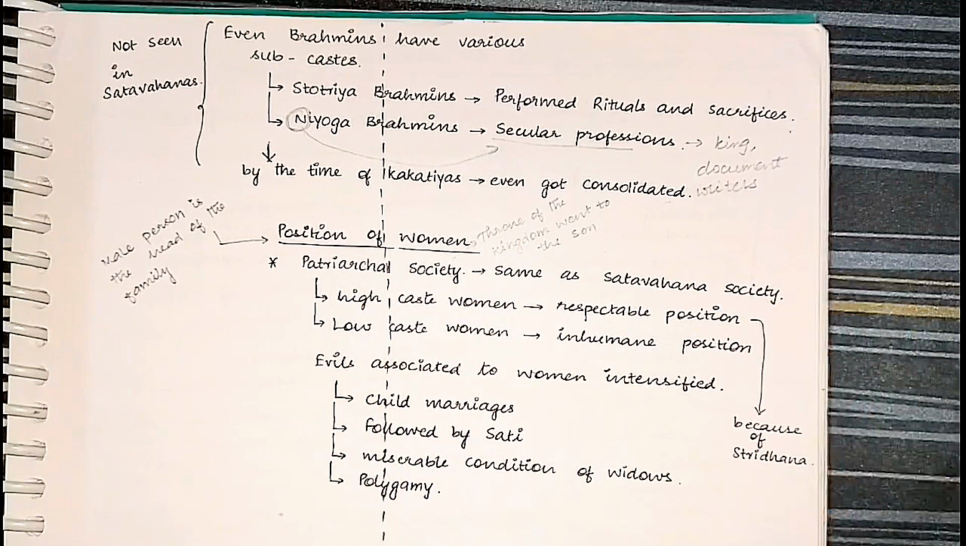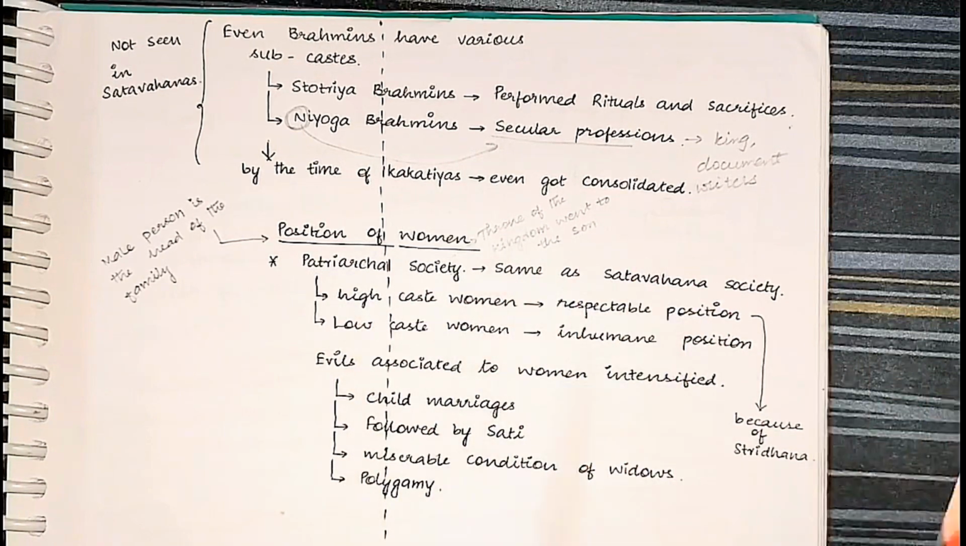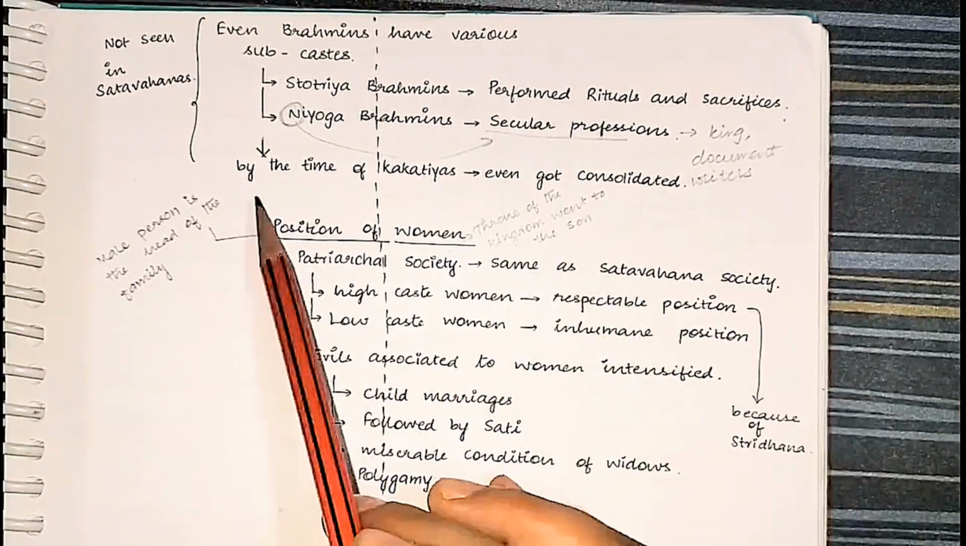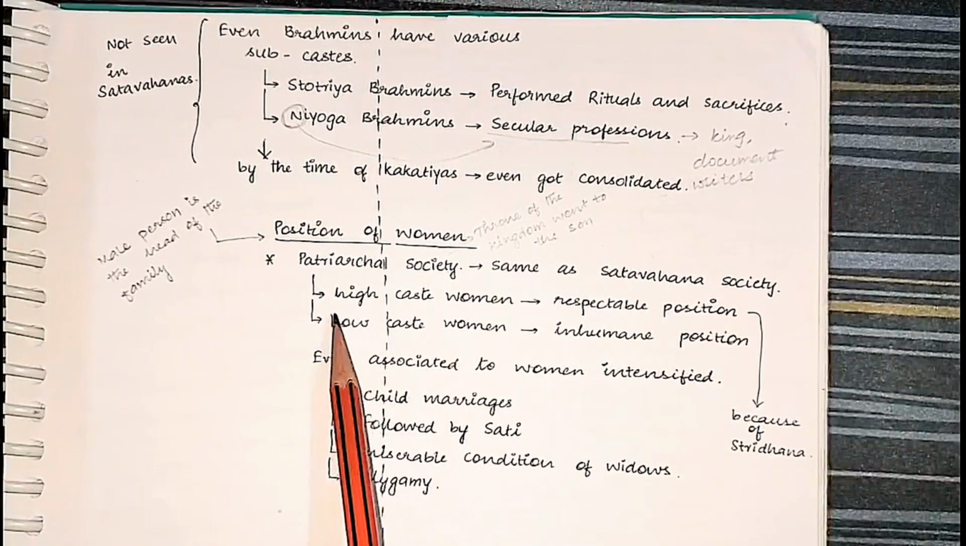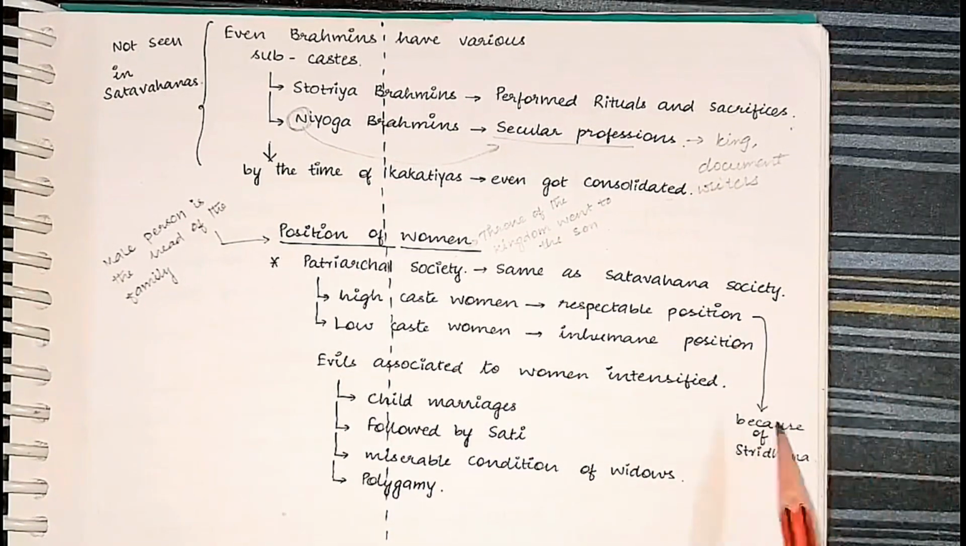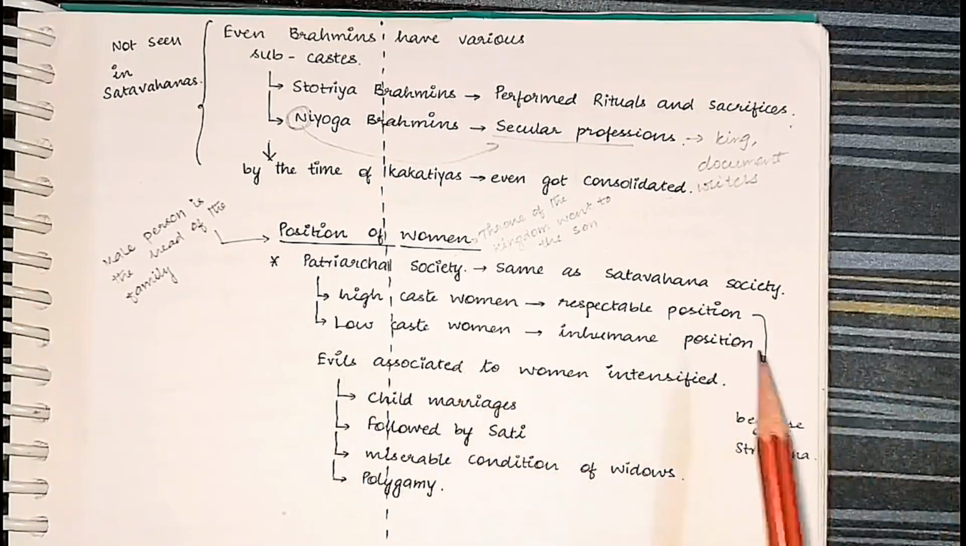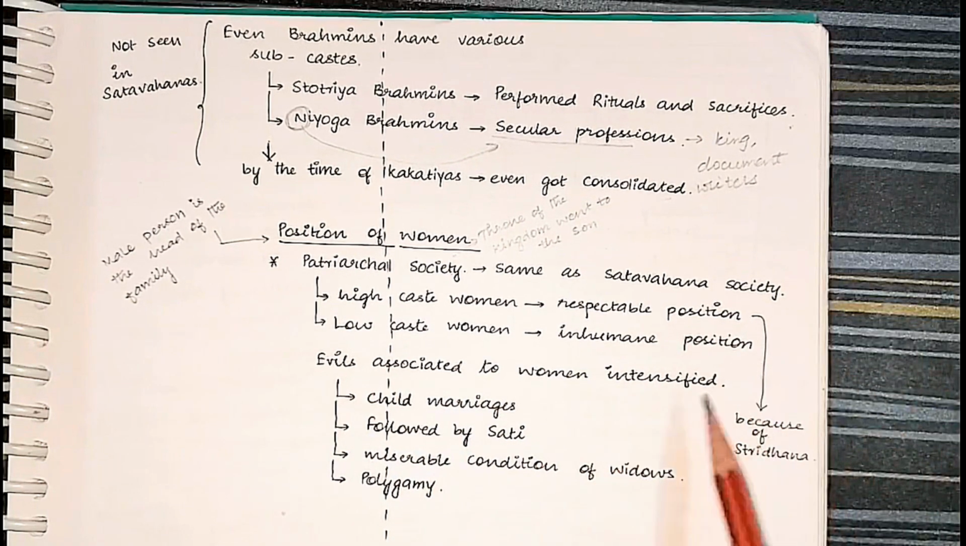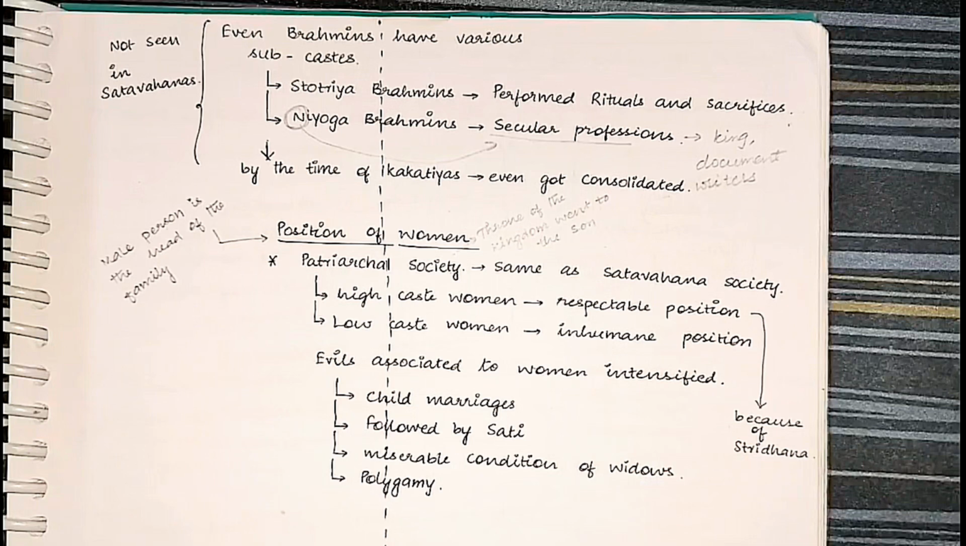Same, whatever was present in the Shatavahanas, exactly cut, copy, paste. It was a patriarchal society. The throne of the kingdom went to the son. The male person was the head of the family. High caste women had a respectable position because of Sridhana. Low caste women were in an inhumane position. Evils were practiced: child marriage, sati, miserable condition of widows, and polygamy. Same, exactly same. Position of women, exactly same. And the societal conditions are also exactly same.